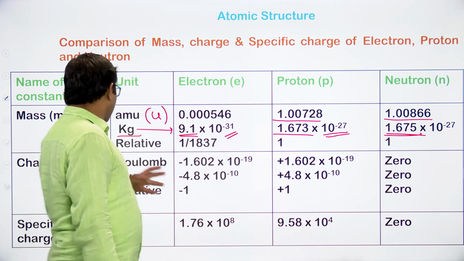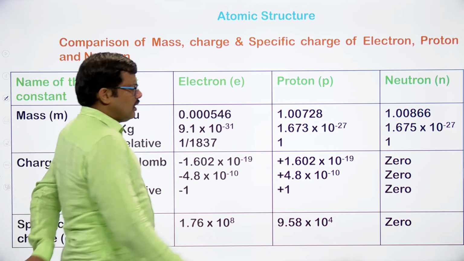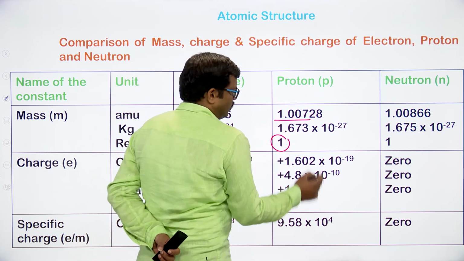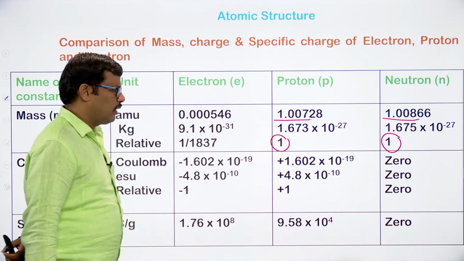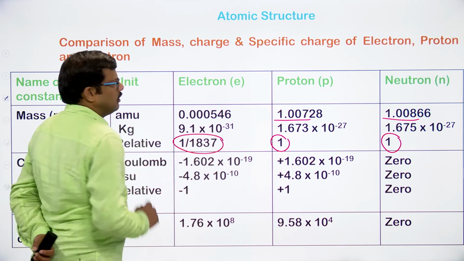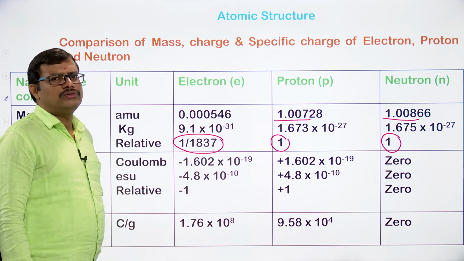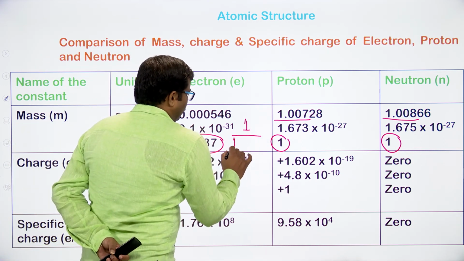Therefore we can take the relative masses. Here I am considering the mass of proton as 1, since 1.007 or 1.008 is also considered as 1. In that case, what will be the mass of the electron? The mass of electron will be 1 divided by 1837.